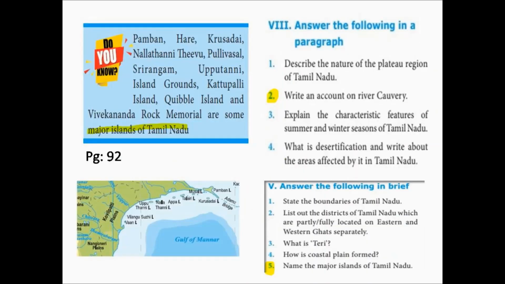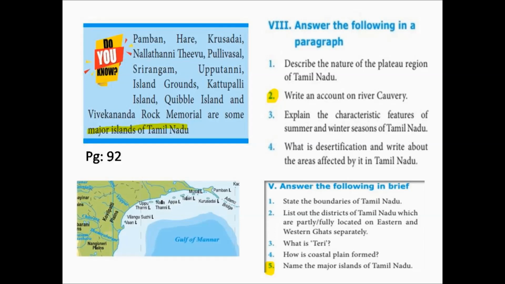Paragraph questions. You can answer the second question: Write an account on river Kaveri. And coming to the answer the following questions briefly, you can answer the fifth question: Name the major islands of Tamil Nadu. In page number 92 of your book, you can find the answer for this question.